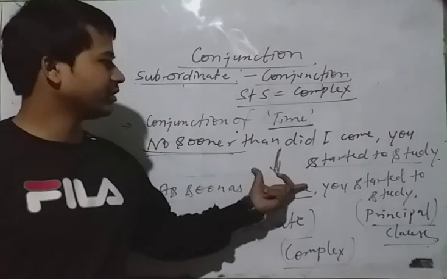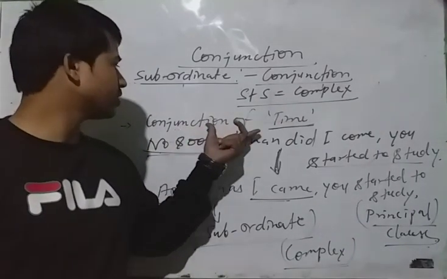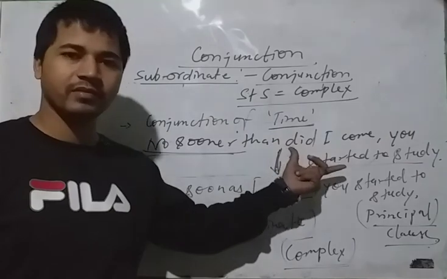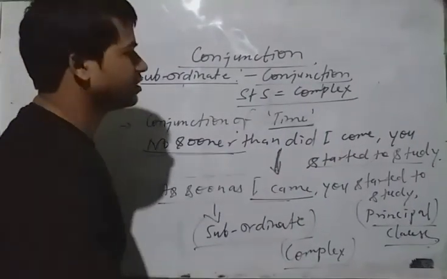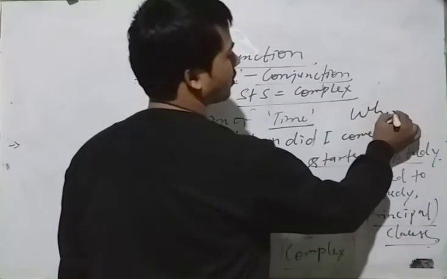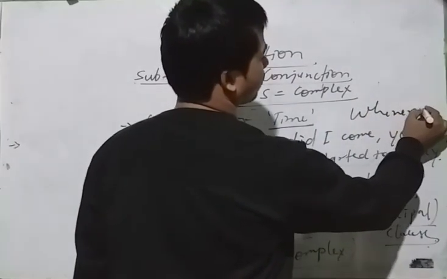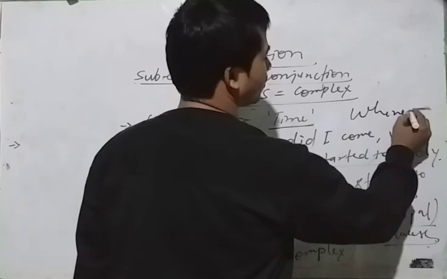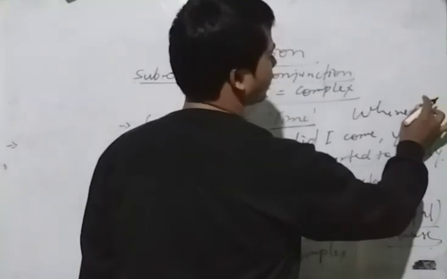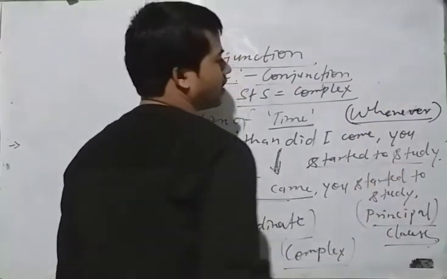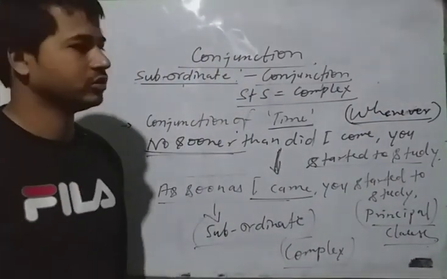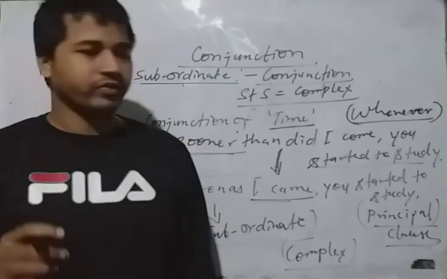Okay, have you noted it? So I hope you understood the conjunction of time. I have told you how you can make sentences, and one more word you can use is whenever.